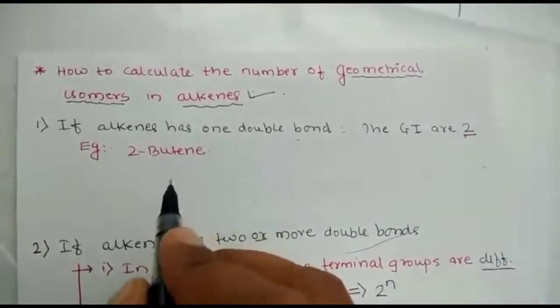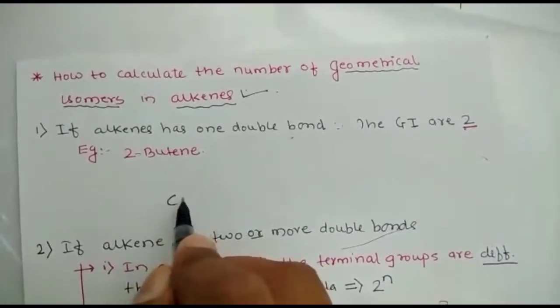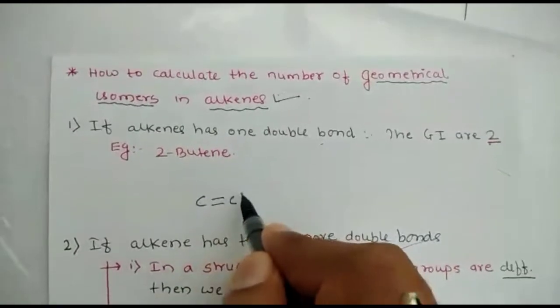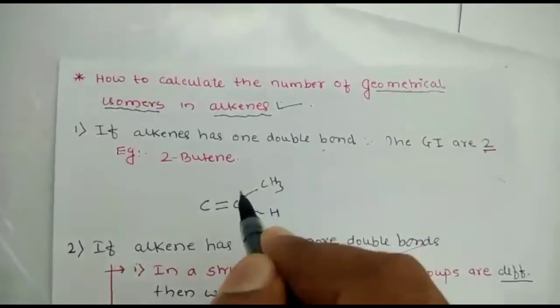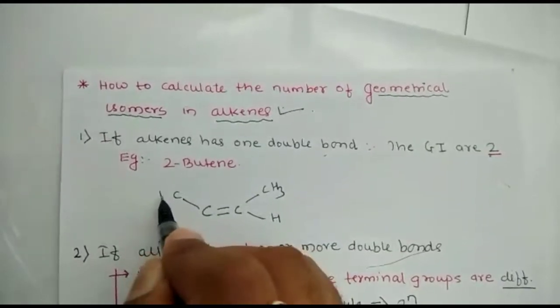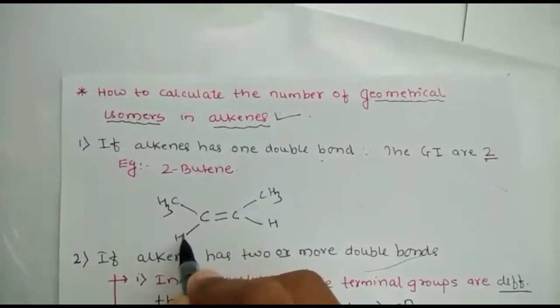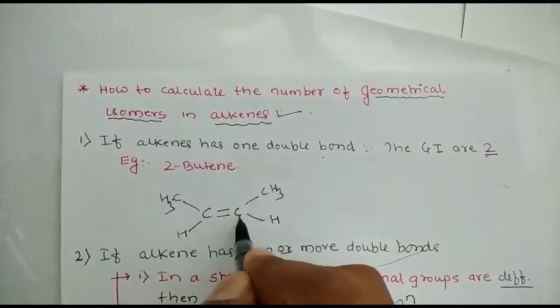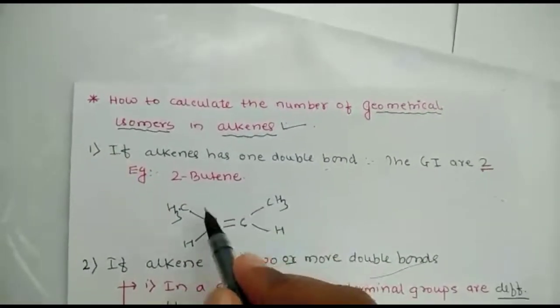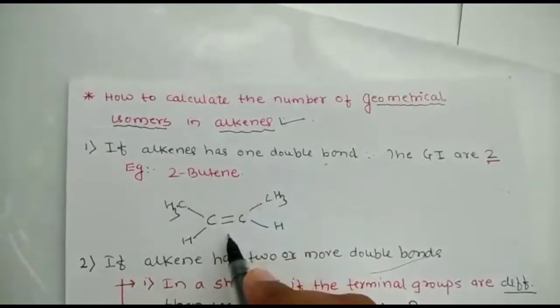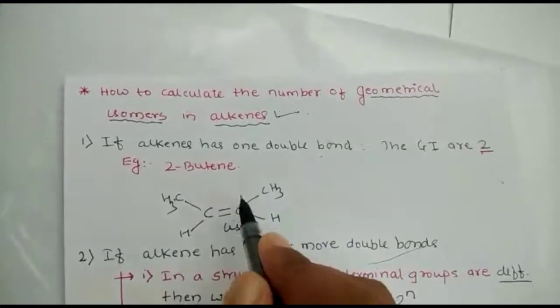So what is the structure of 2-butene? Take carbon, double bond, carbon, and here is one CH3, here is H, here I write CH3, and here is H. Total number of carbon atoms: 1, 2, 3, 4. The second carbon atom has a double bond. If the same atoms are present on the same side, then it is called the cis form. That is one isomer.